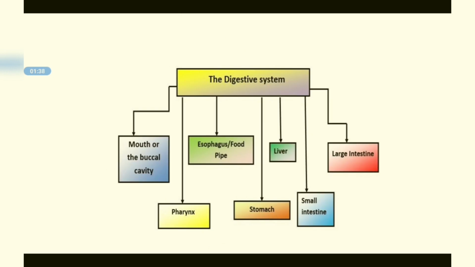The digestive system. It contains the mouth or the buccal cavity, esophagus or food pipe, liver, stomach, small intestine and large intestine. There is a pharynx.